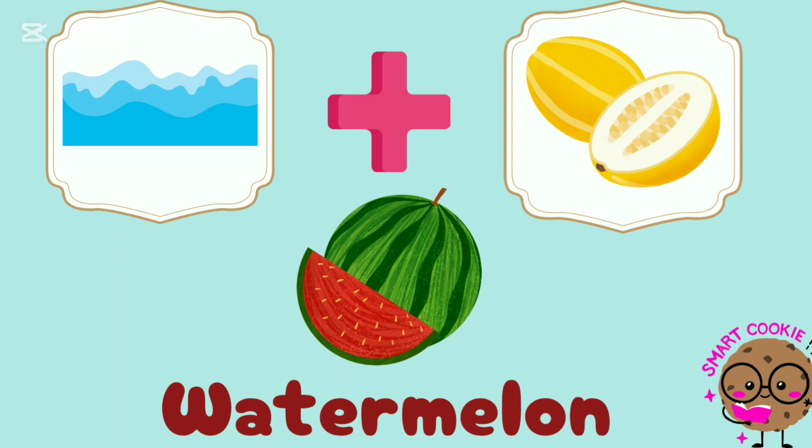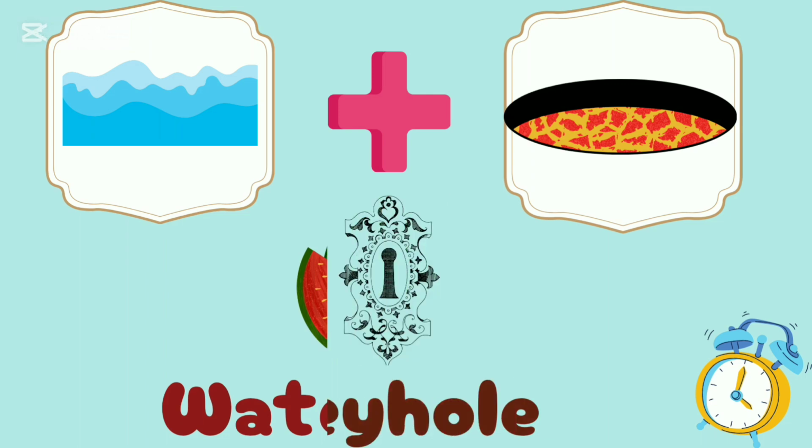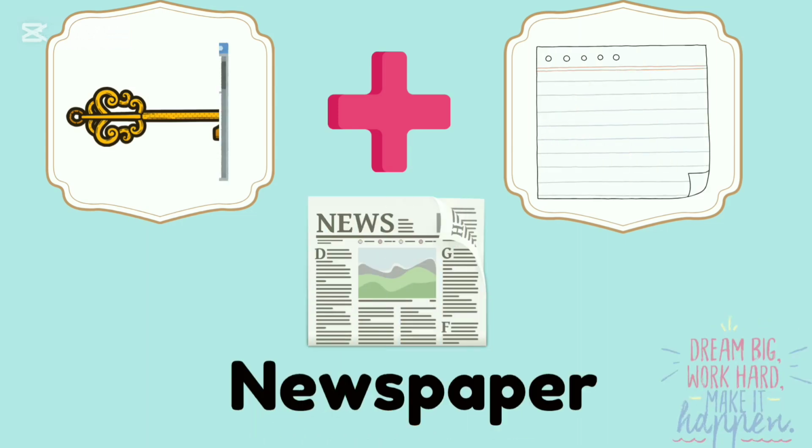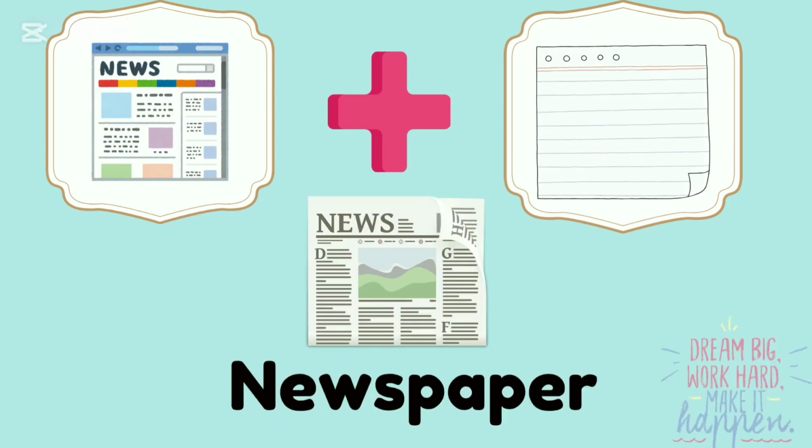Water and melon, watermelon. The compound word is watermelon. Key and hole, keyhole. The compound word is keyhole. News and paper, newspaper. The compound word is newspaper.